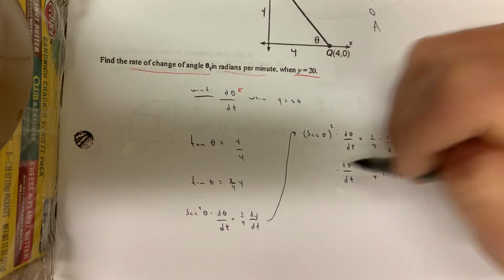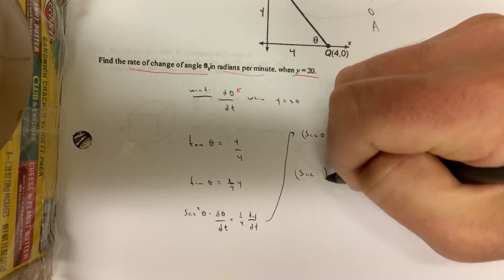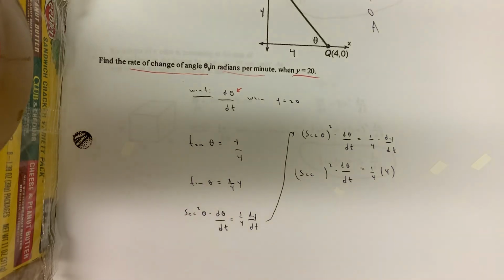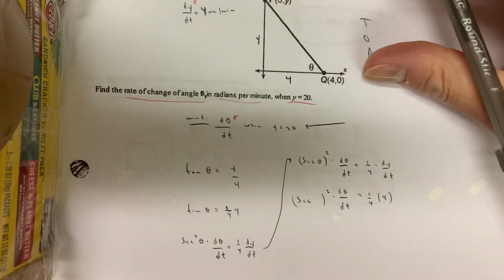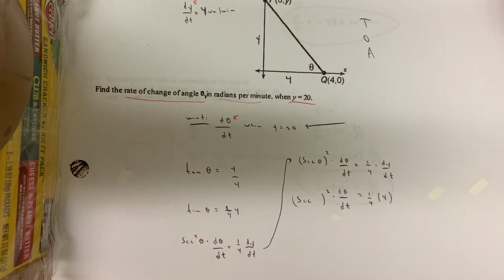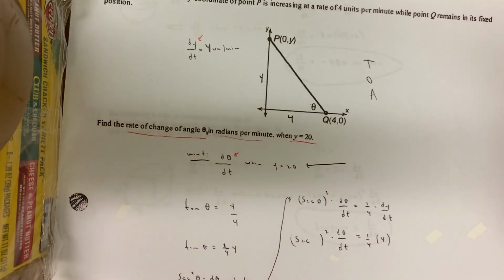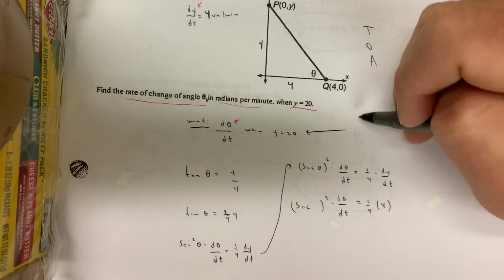The problem is I got to figure out what theta is equal to at this instantaneous moment when y is equal to 20. And here's where, to quote Anakin Skywalker, this is where the fun begins. That and no! But that's after he became Darth Vader. So anyway, what happens here?